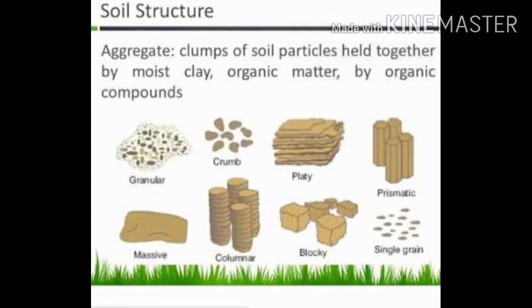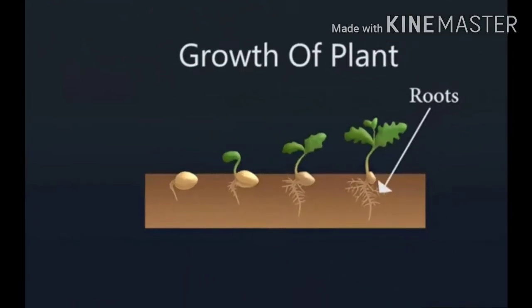Let's study the structure of soil. The structure of soil depends upon the different shapes of the particles in it. Soil occurs in the form of columnar, laminar, granular, as well as block-shaped structures. The fertility of soil depends upon soil structure. The advantages of good soil structure are as follows. Roots get a sufficient supply of oxygen. Water drainage is good. Therefore, the roots of the plant grow well.